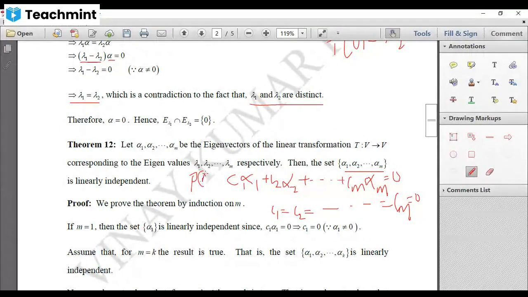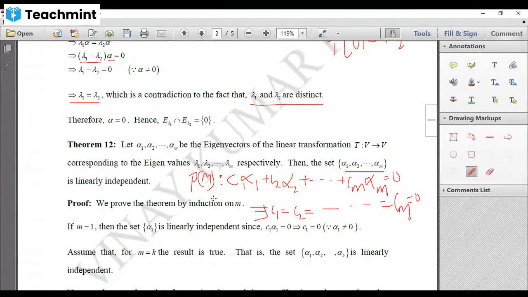This proposition we have to show. Let us assume this is P of m. P of m is C1 alpha 1 plus C2 alpha 2, etc., up to Cm alpha m equal to 0 implies C1, C2, etc., up to Cm equal to 0. Now we'll prove this by mathematical induction.